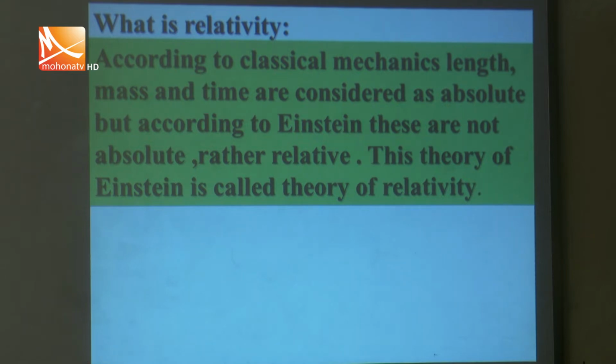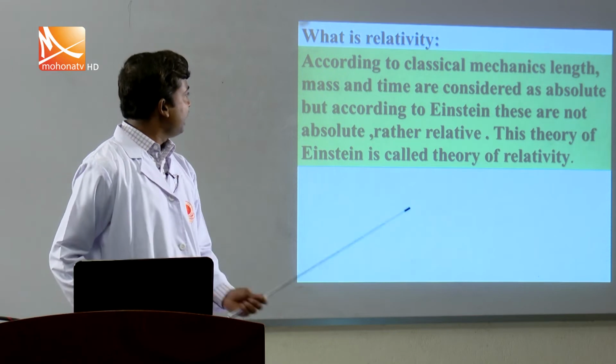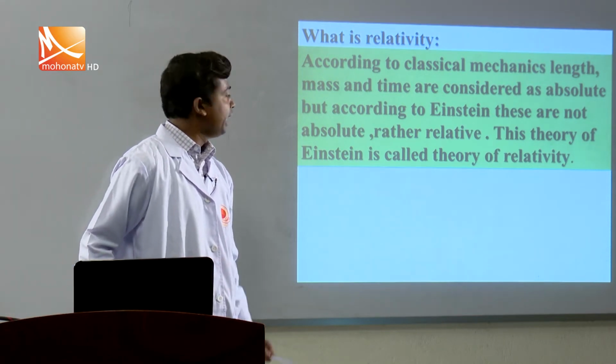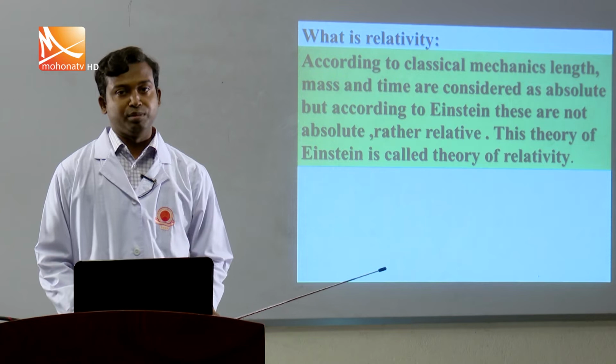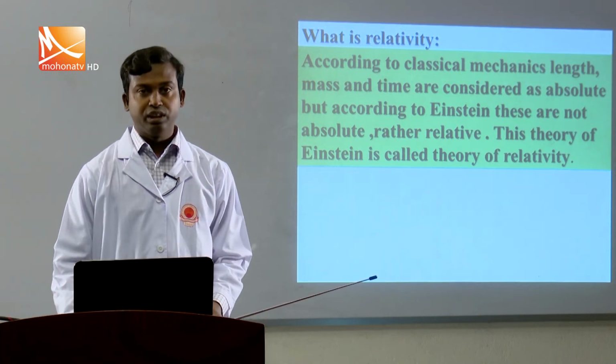But in the age of modern science, after the invention of relativity by scientist Einstein, this conception has broken down. Now we know that time, mass and length are also changeable. That means they vary with their velocities.